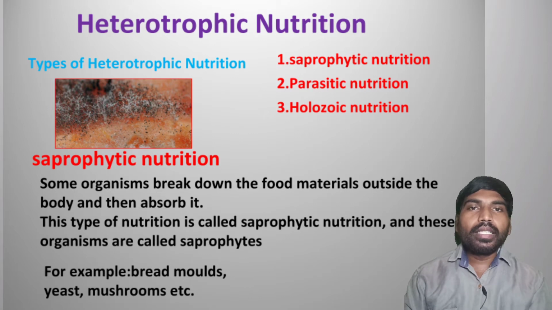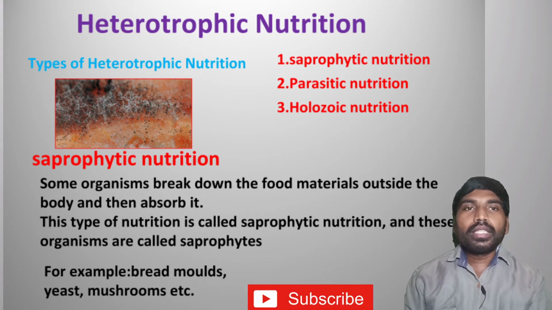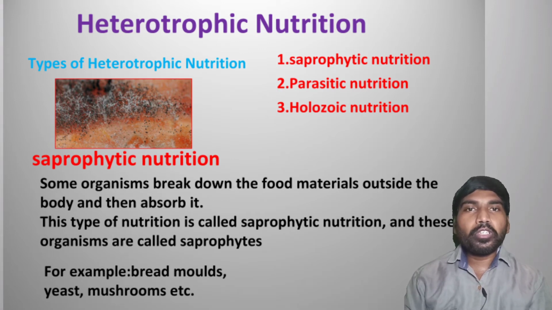But heterotrophic nutrition is nothing but the organisms depending on other organisms for food. So heterotrophic nutrition is one of the modes of nutrition. This heterotrophic nutrition is shown by the heterotrophs.